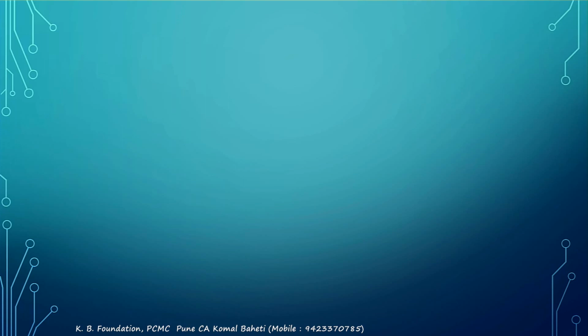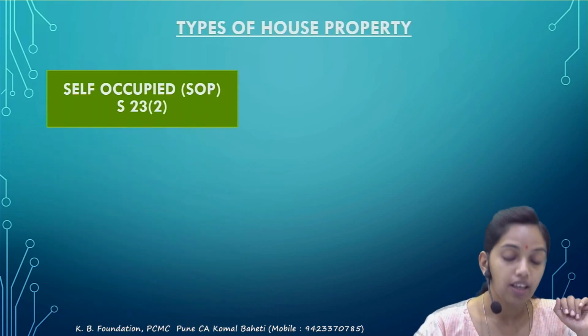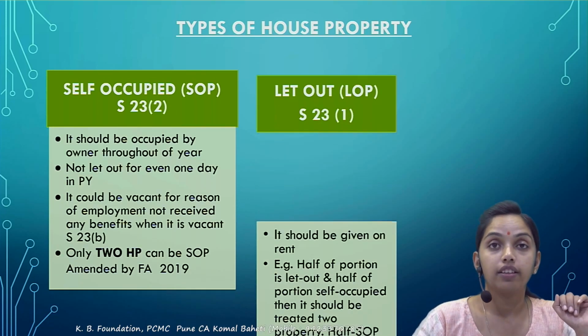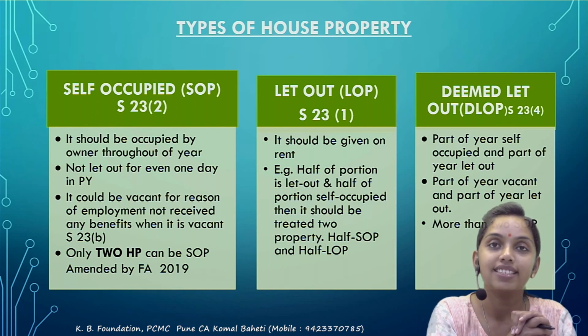Next, in the HPs, there are different types of house property. Which are the types of the house property? The first one, self-occupied property. The next one is a let out property. Then deemed let out property, and all that is being dealt with by section 20.